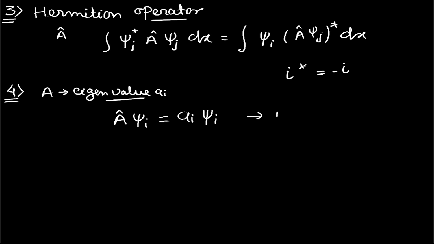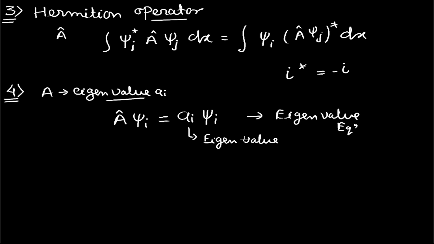This whole equation will be referred to as the eigenvalue equation. This value a i is our eigenvalue. Eigen is basically a German word, and it refers to, I think, characteristic value.